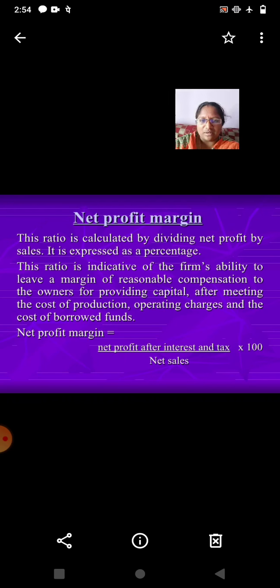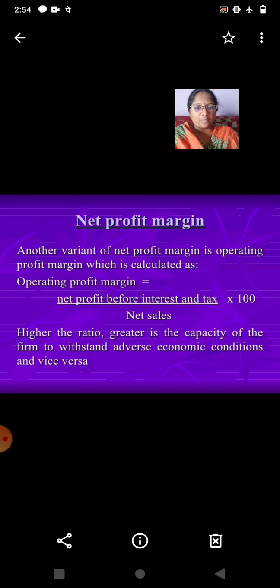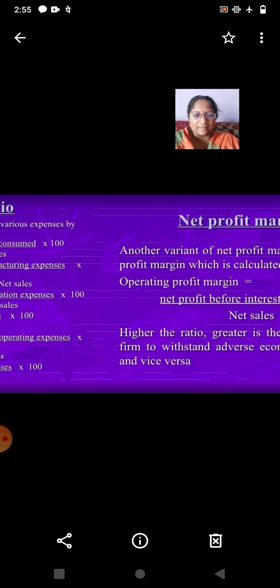Another variant of net profit margin is operating profit margin, which is equal to net profit before interest and tax divided by net sales into 100. The higher the ratio, the greater is the capacity of the firm to withstand adverse economic conditions, and vice versa.